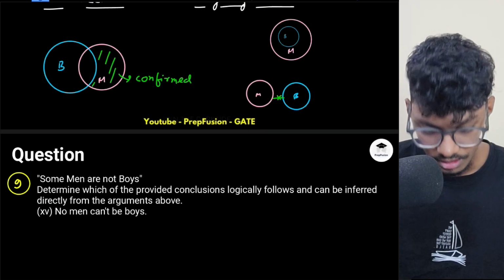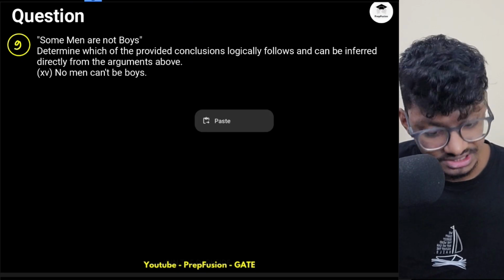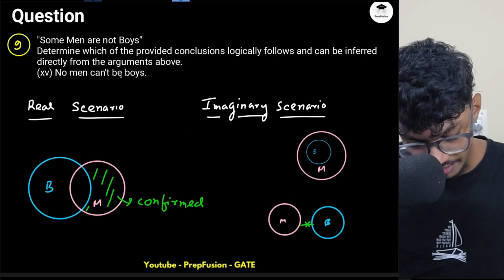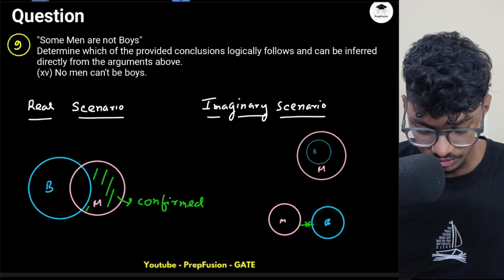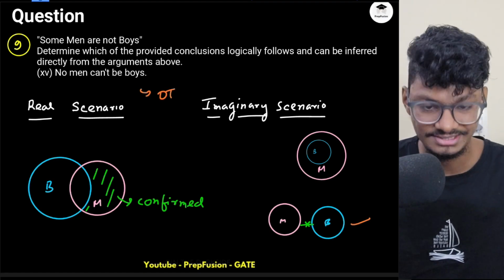Okay. No men can't be boys. Now this is a new scenario, right? This scenario I haven't talked about. So it is a possible case. No men can be boys. This is a possible case. So this will be definitely true, as this is a possible case.